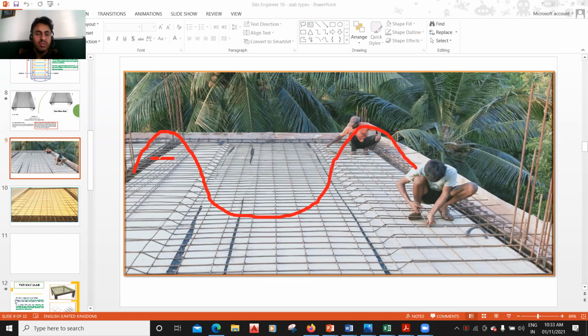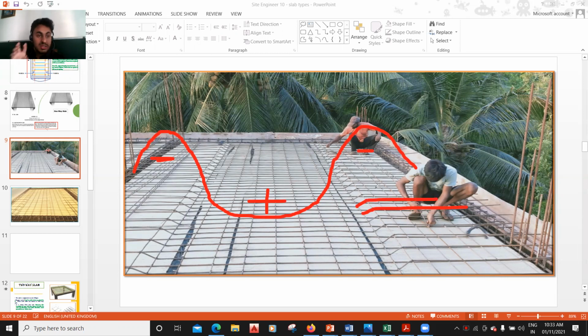Since it's a negative bending moment, my slab is going to lift up, but here it is a sagging bending moment, which is called a positive bending moment. Here again it is negative, which is called a hogging bending moment. Hogging means my slab, or let us say the beam portion, is going to lift up. If I want to stop that, I need to provide top steel. So how do you provide top steel? You do a crank here. Crank means you give a bend and take it to the top.